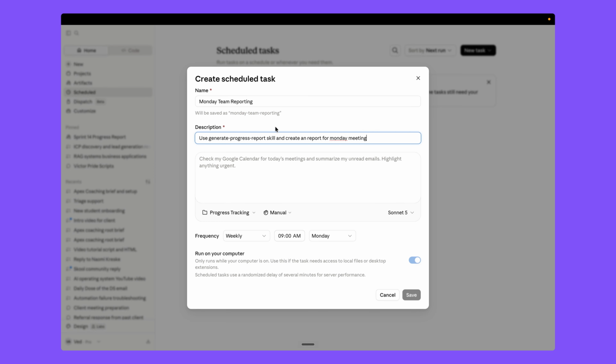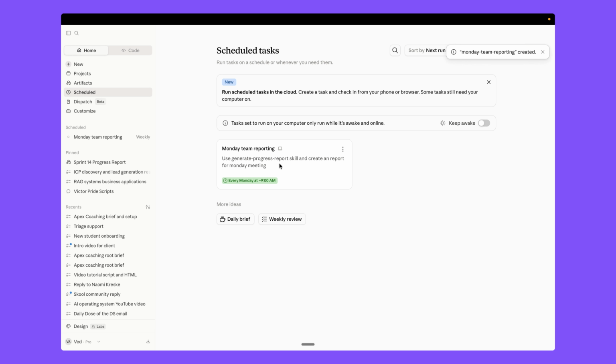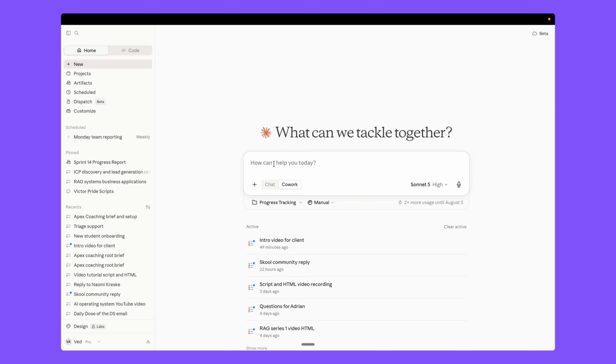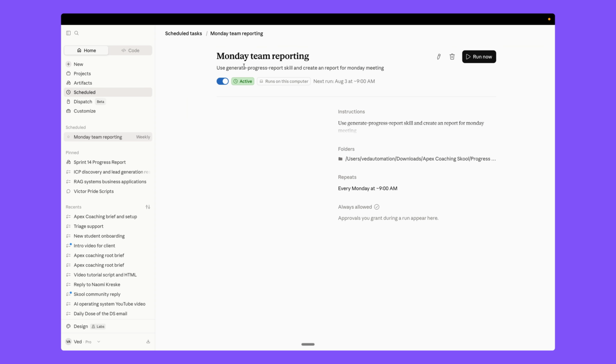So just save it, and you can see here we have the schedule. So you don't need to come here, open a new session, connect your folders or run a skill, right? You can just schedule this for automation, and it automatically runs this Monday team reporting skill at 9 a.m. every Monday. The next run is on August 3. It uses the instructions and helper files inside this folder, and it repeats every Monday at 9 a.m. and works for you. Okay, and you can manually run it as well here.